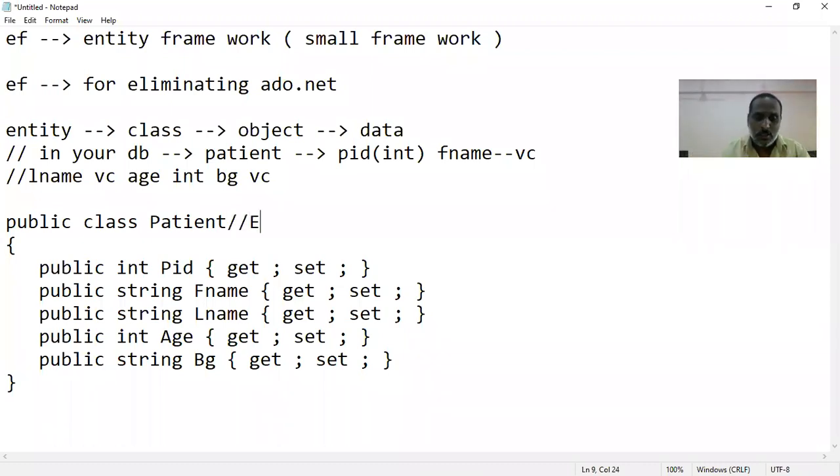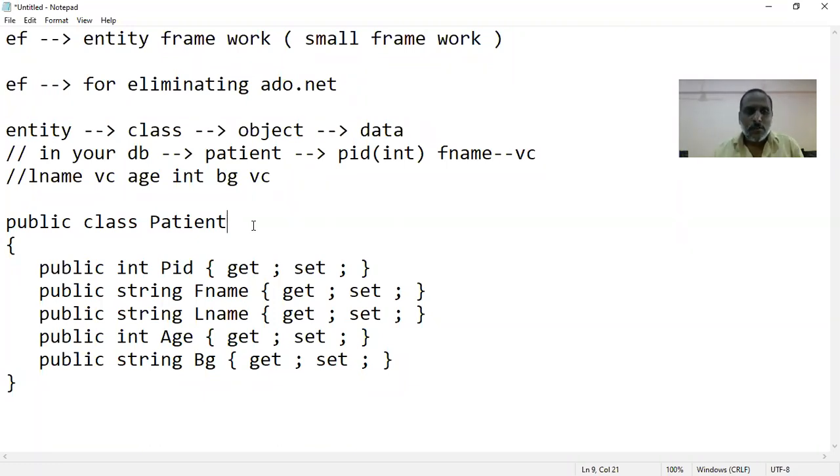In different languages we will call these entities with different names. If you are learning MVC, an entity is technically called a model. In other languages they will call it by different names. Even in some places they will call it a business object. So entity, business object, or model, all are the same.